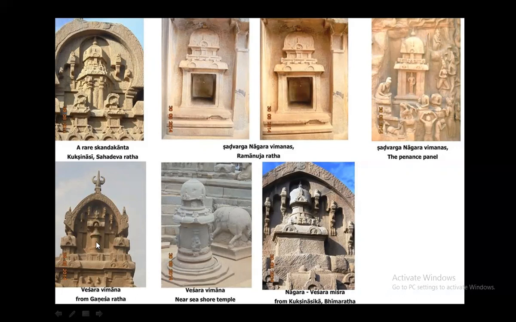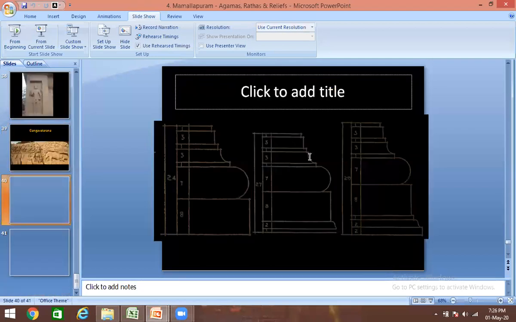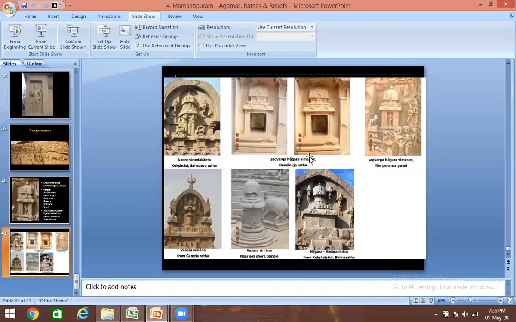Then there is a Vesara Vimana inside Ganesha Ratha. And near the seashore temple, inside Bhimaratha also there was a Vesara Vimana we saw. And near the seashore temple there is one Vesara Vimana like this. So these are Ekatala Vimanas that we get from all over Mahabalipuram, either inside as a relief or separately, only one is separate. Otherwise, everything is like a relief inside some other. Okay, sorry. Yes. So with that, today's session is